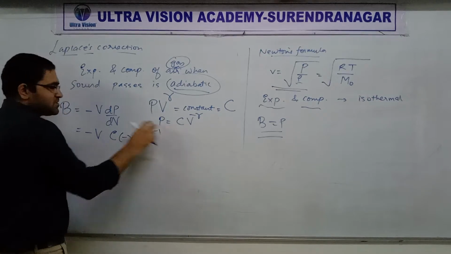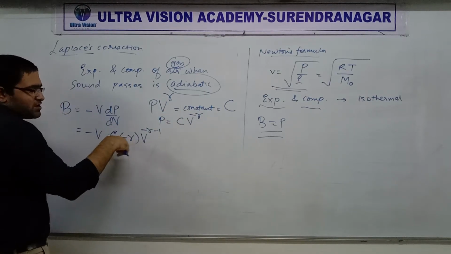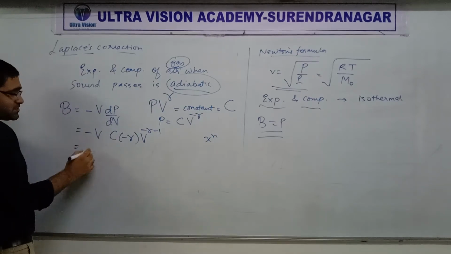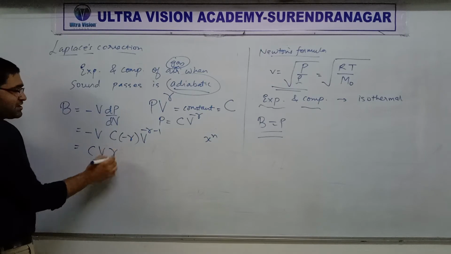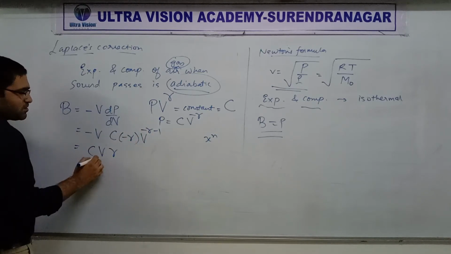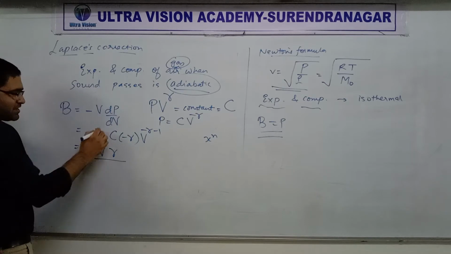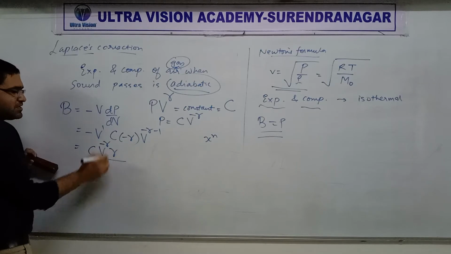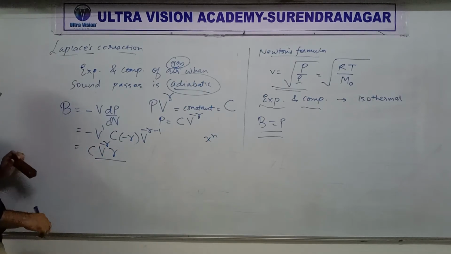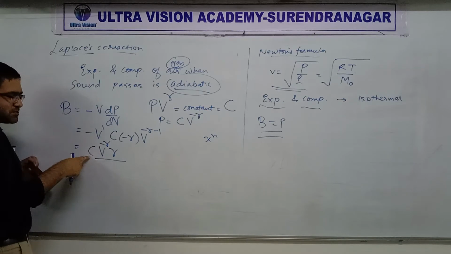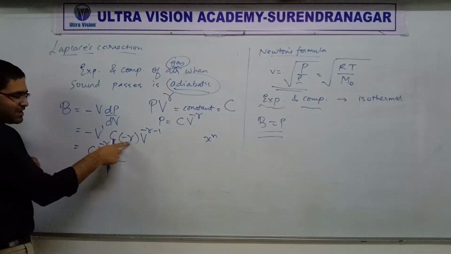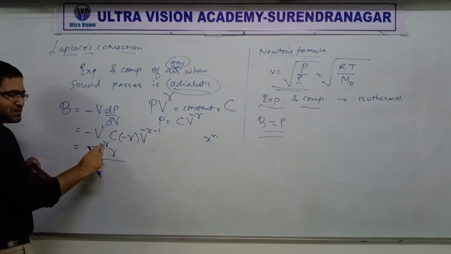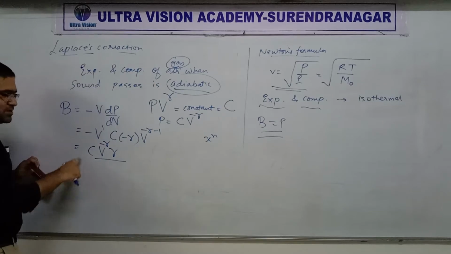Differentiation of this with respect to V, just use the formula for x raised to n. C is a constant, so minus C gamma, V raised to minus gamma minus 1, and this is V raised to power 1. Add the powers, so V raised to minus gamma minus 1 times V gives V raised to minus gamma. Clear, everyone? Let me repeat the whole thing. C constant, minus gamma multiplied, V raised to 1, V raised to minus gamma minus 1. Add the powers, so V raised to minus gamma. The 1 cancels. So this is what we get.